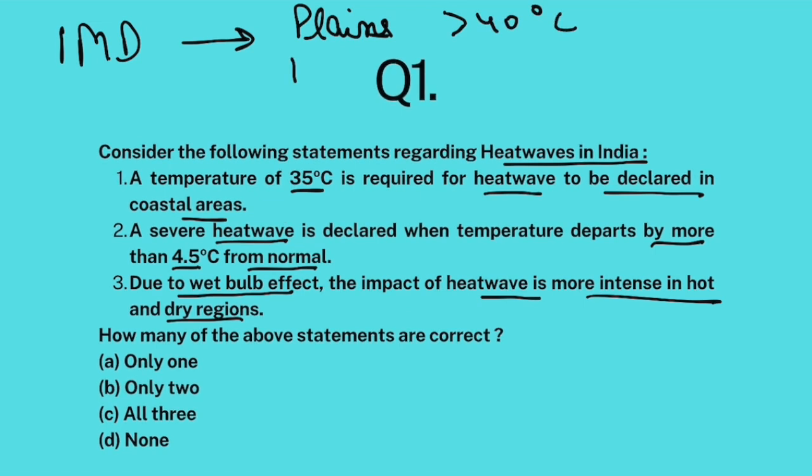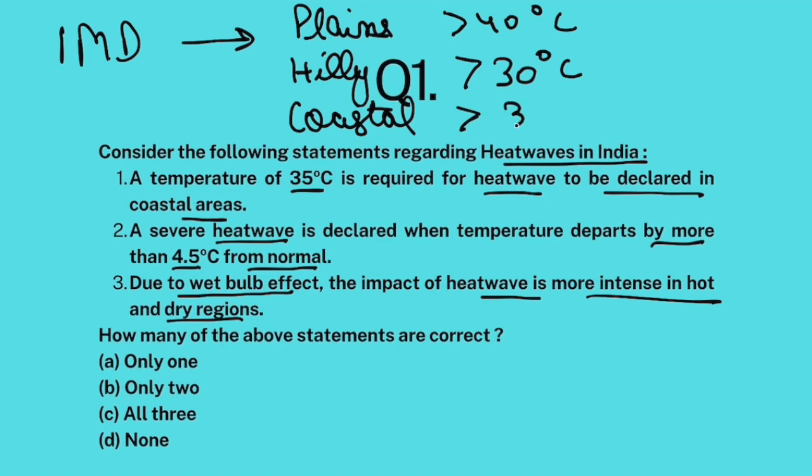For hilly regions, heat wave shall be considered if the temperature is greater than 30 degrees Celsius. And for coastal regions, heat wave shall be considered if the temperature is greater than 37 degrees Celsius. Okay, this is condition number 1. There are other criterias as well, but this is condition number 1.